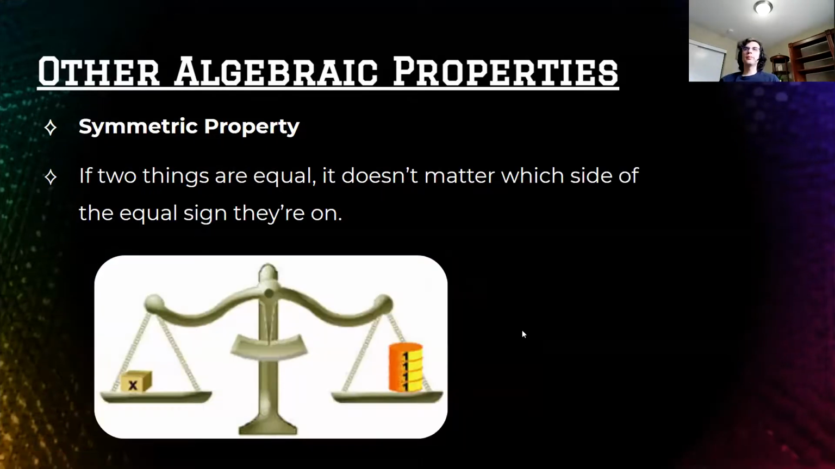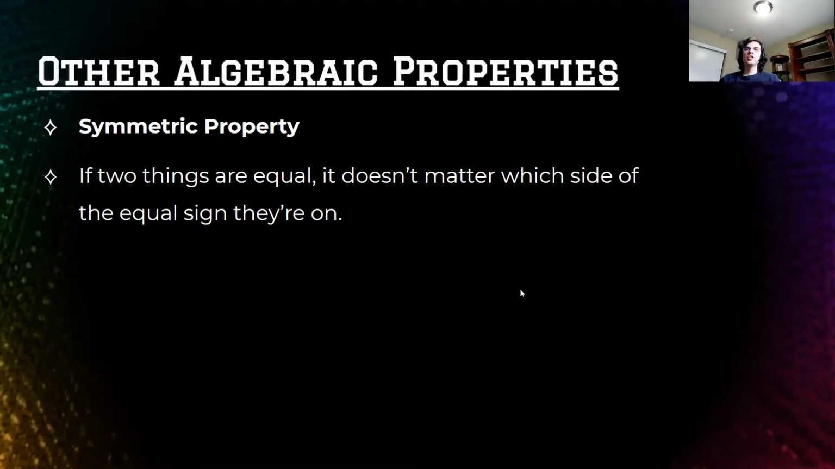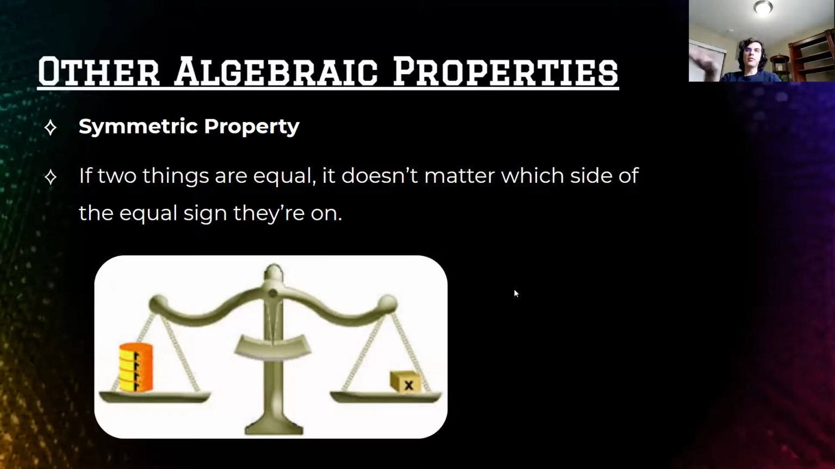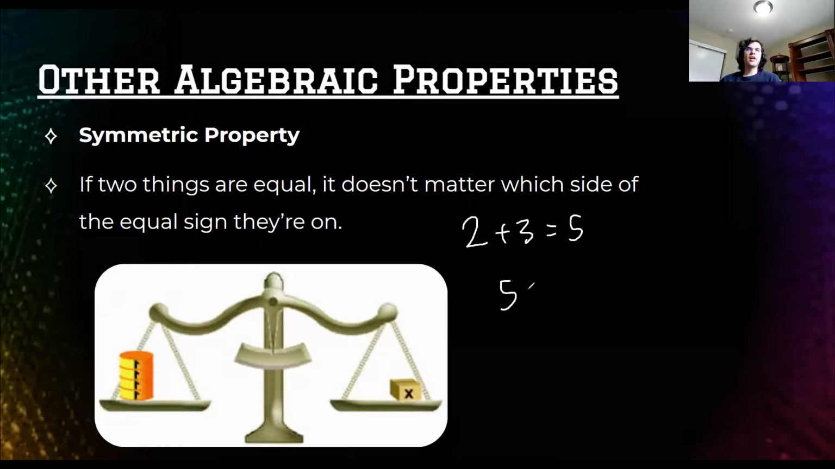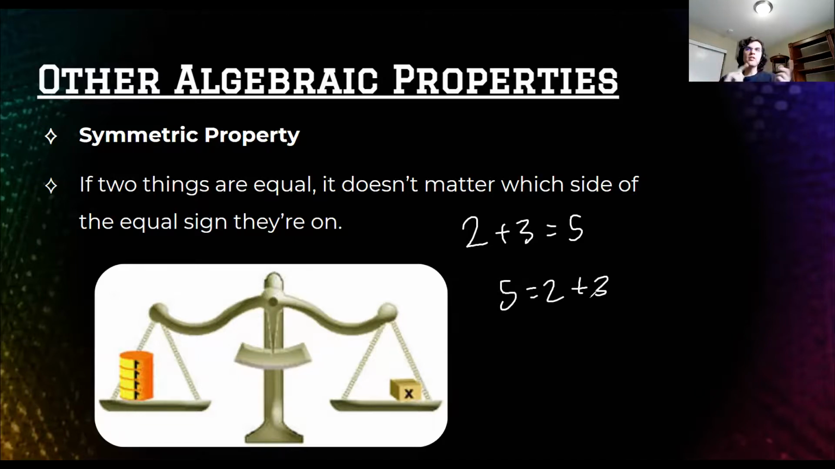Lastly, the symmetric property. If two things are equal, it does not matter what side of the equal sign they are on. So in this case, I have a block which is equal to 4 gold coins. Well, the block happens to be on the left side of the scale, and the 4 gold coins happen to be on the right side. If I was to swap them and put those on the left and those on the right, would it actually change anything? No, they would still weigh the same. It doesn't matter if they're on the left or the right. Likewise, it does not matter if I say 2 plus 3 equals 5 or if I say 5 equals 2 plus 3. Directionality doesn't matter for equal signs. That's the symmetric property. I can flip it and it won't change a thing.